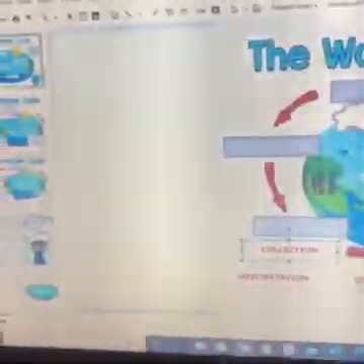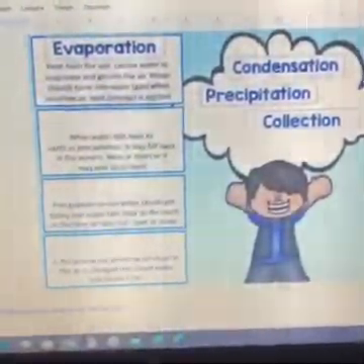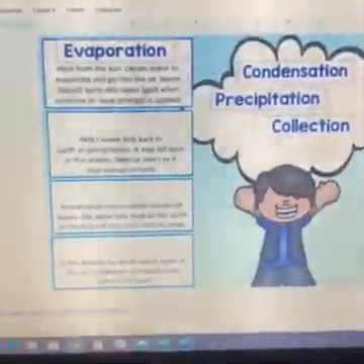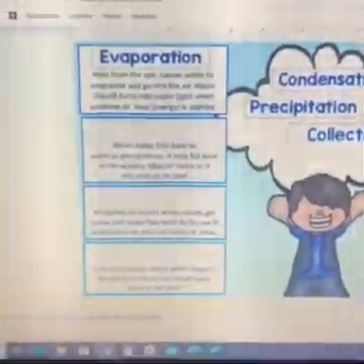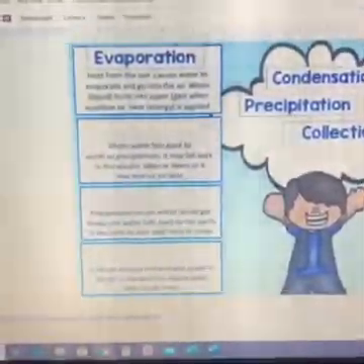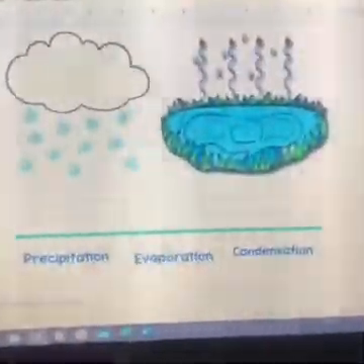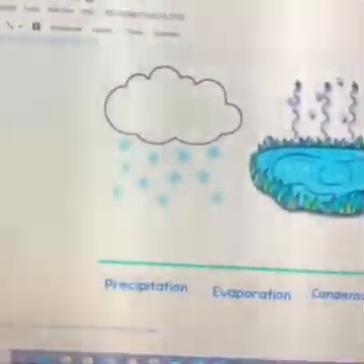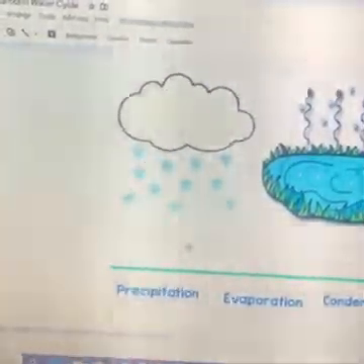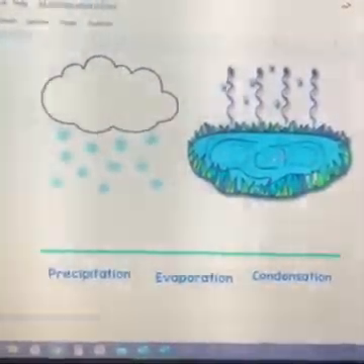Then you're going to come down to the fourth slide, and the fourth slide gives you the 4 words with the definitions. All you have to do is drag these over to match them up, and of course you can go back up to slide 2 or 1 if you need help with the definitions. Next, I'm going to come down to slide 5. On slide 5, you're going to drag, there's 3 choices here, but you only need to choose 2 of them. So you'll have to show me, is this snow showing precipitation, evaporation, or condensation? And then what is happening to the water when the sun hits it and it's coming off the lake? So you'll have 1 extra answer down here at the bottom.